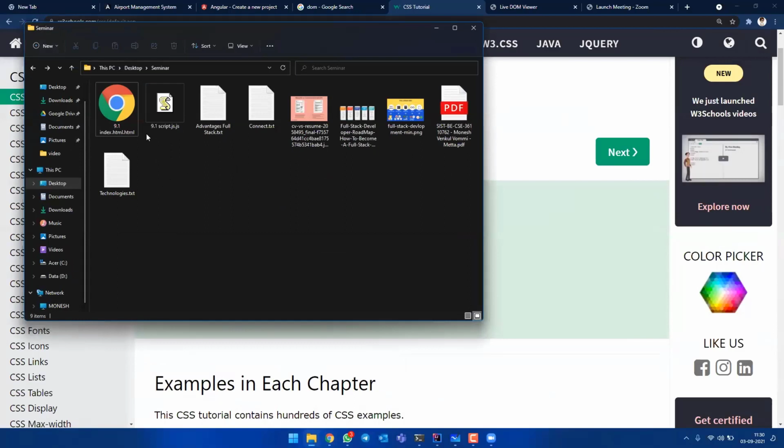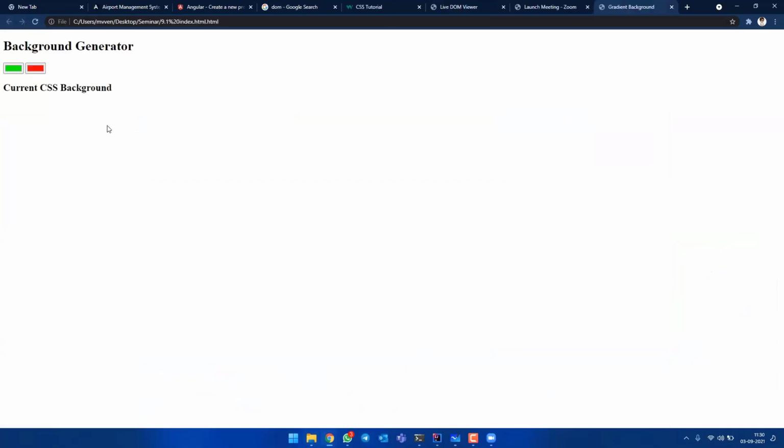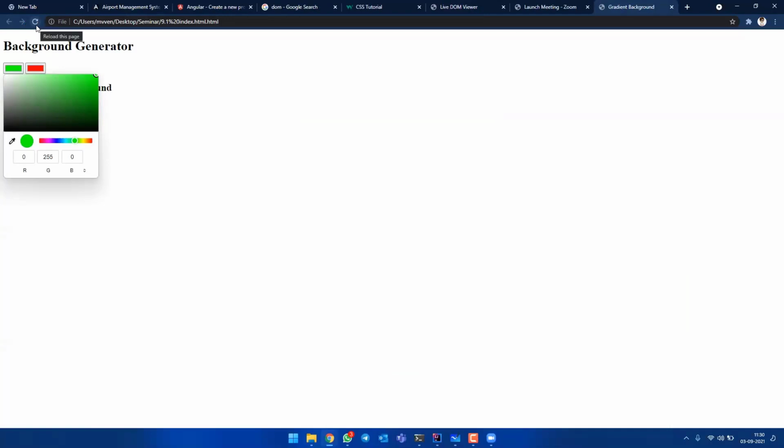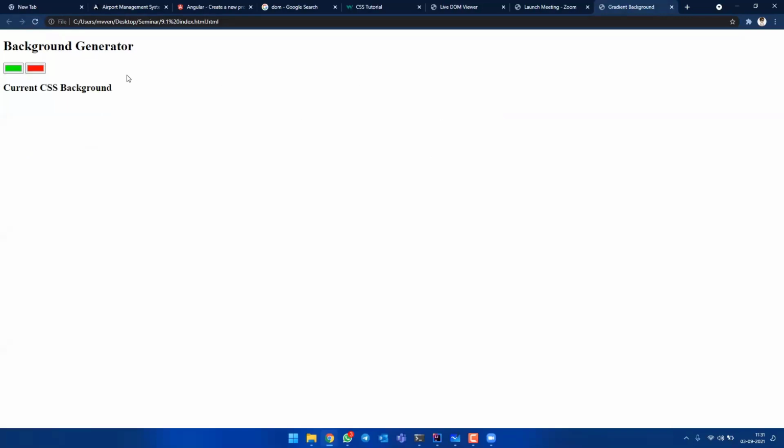Where is that HTML? Okay, this is the one. I've created a small backend generator for you guys. So here you see two buttons, right? Green color and red color. Look what happens when I change the color. You keep an eye on this refresh button also. Whenever I'm changing anything, this won't change. This complete website, this complete page I have created only using DOM. I have not used AngularJS or React.js, only DOM.